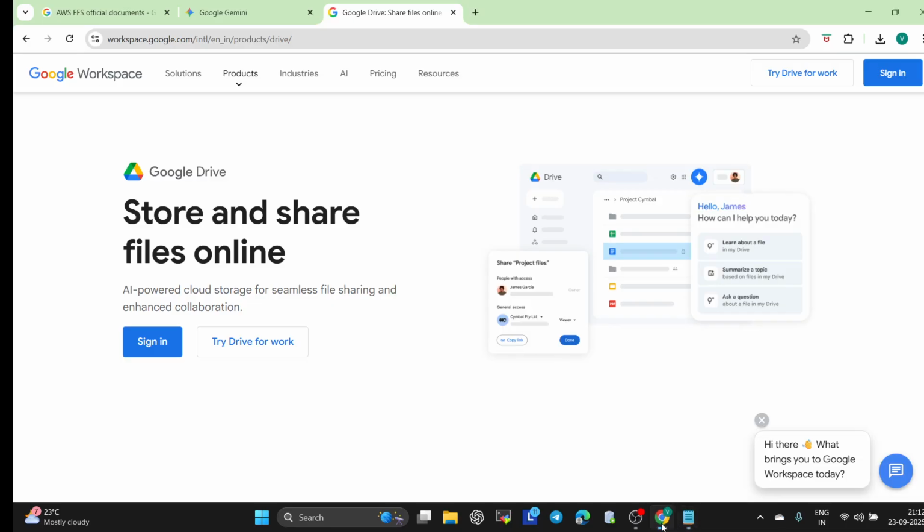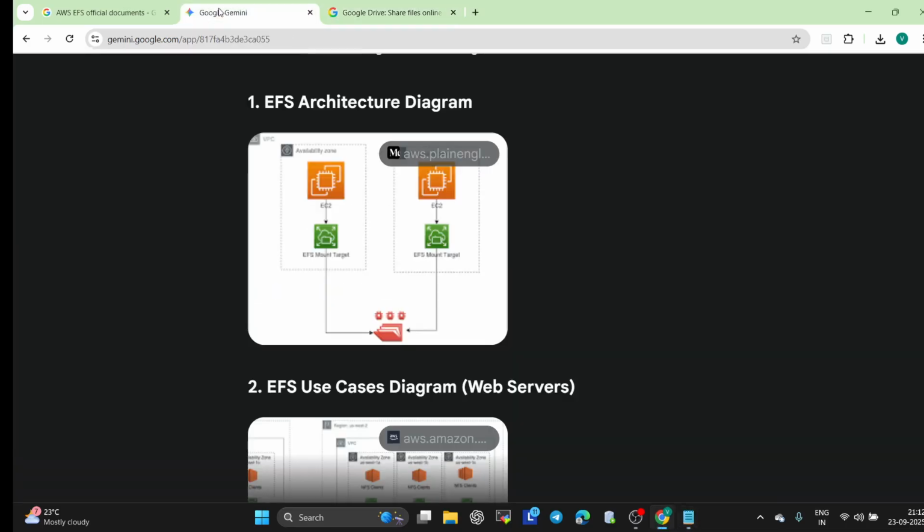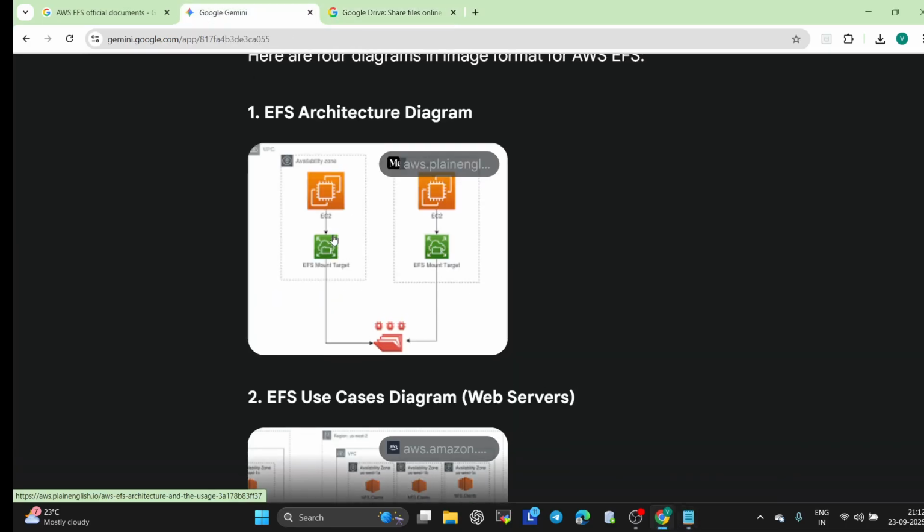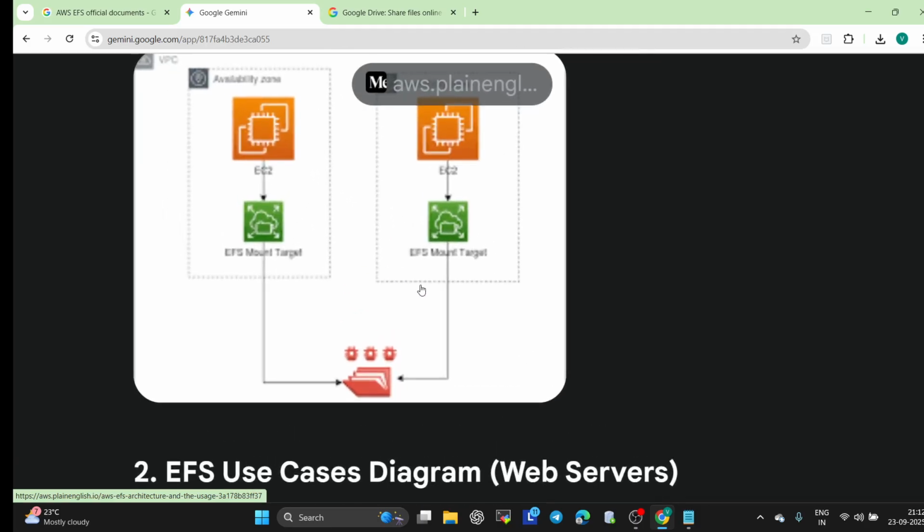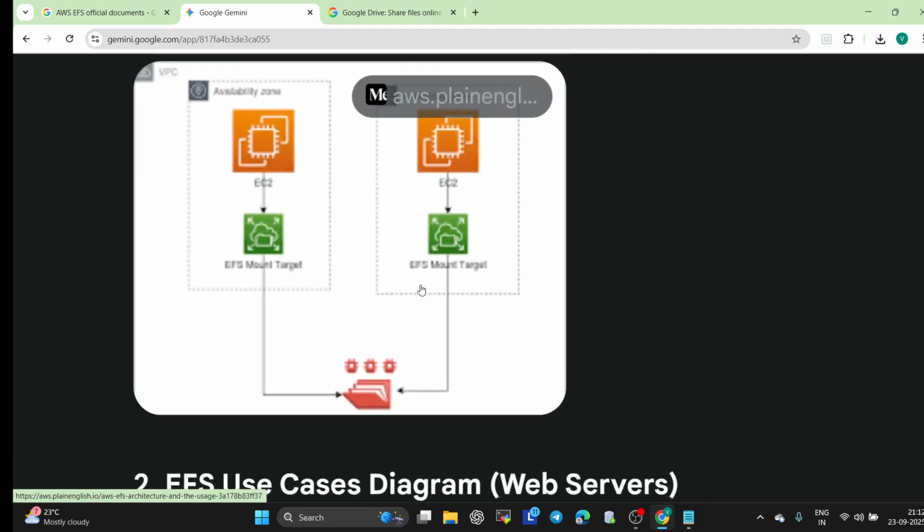Now I just want to show you all the diagrams. First one is the EFS architecture diagram. If you focus, I'm just trying to zoom in. Now if you can focus, you can see one is the EFS model.